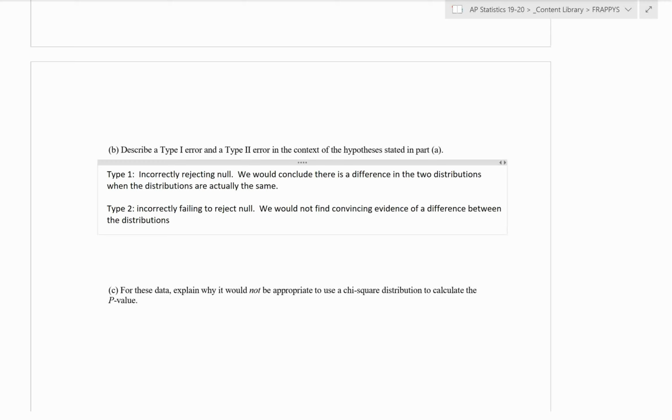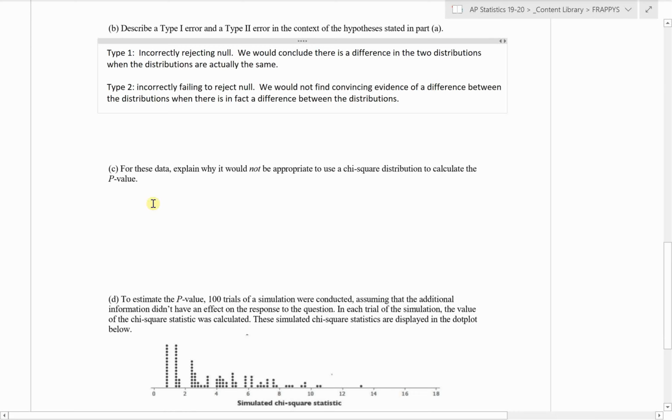When in fact there is a difference between the two distributions. Okay. And again, they don't ask us for consequences of that, so we can just leave it as that right there. We conclude, type 1 is concluding that there is a difference when there is not a difference in the two distributions. Type 2 is failing to recognize that there is a difference in the two distributions.